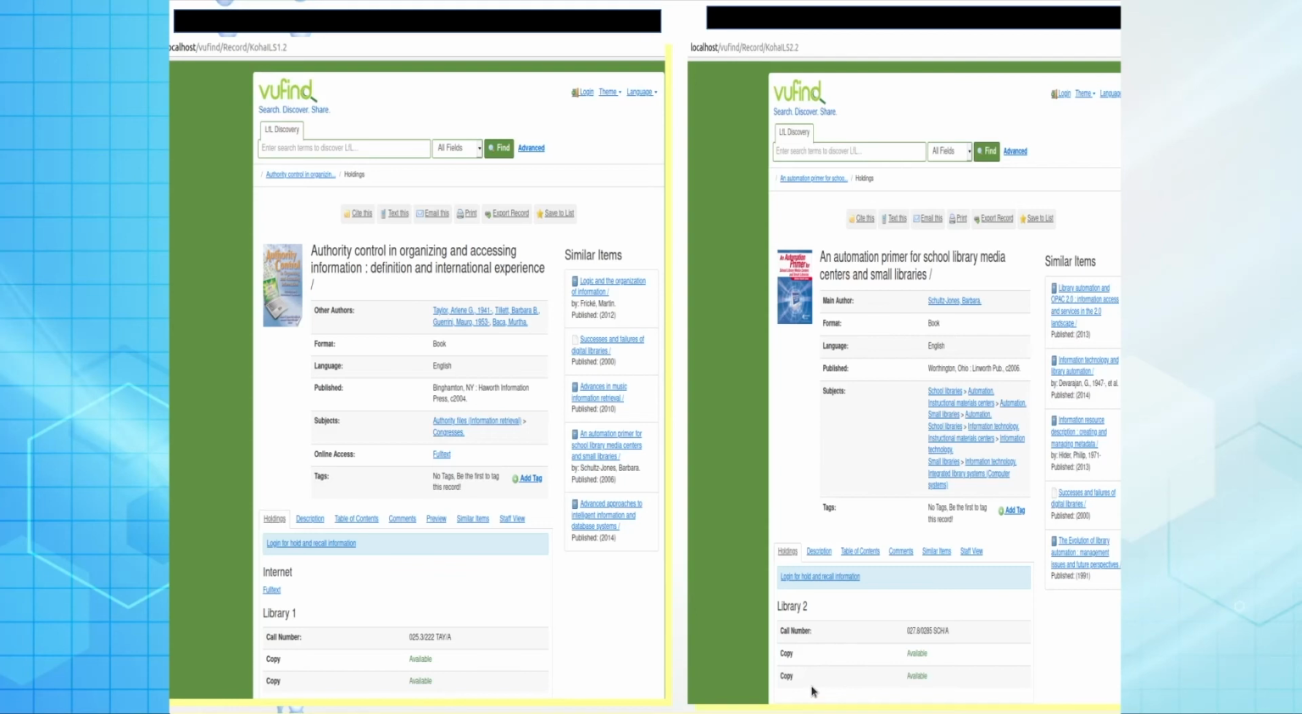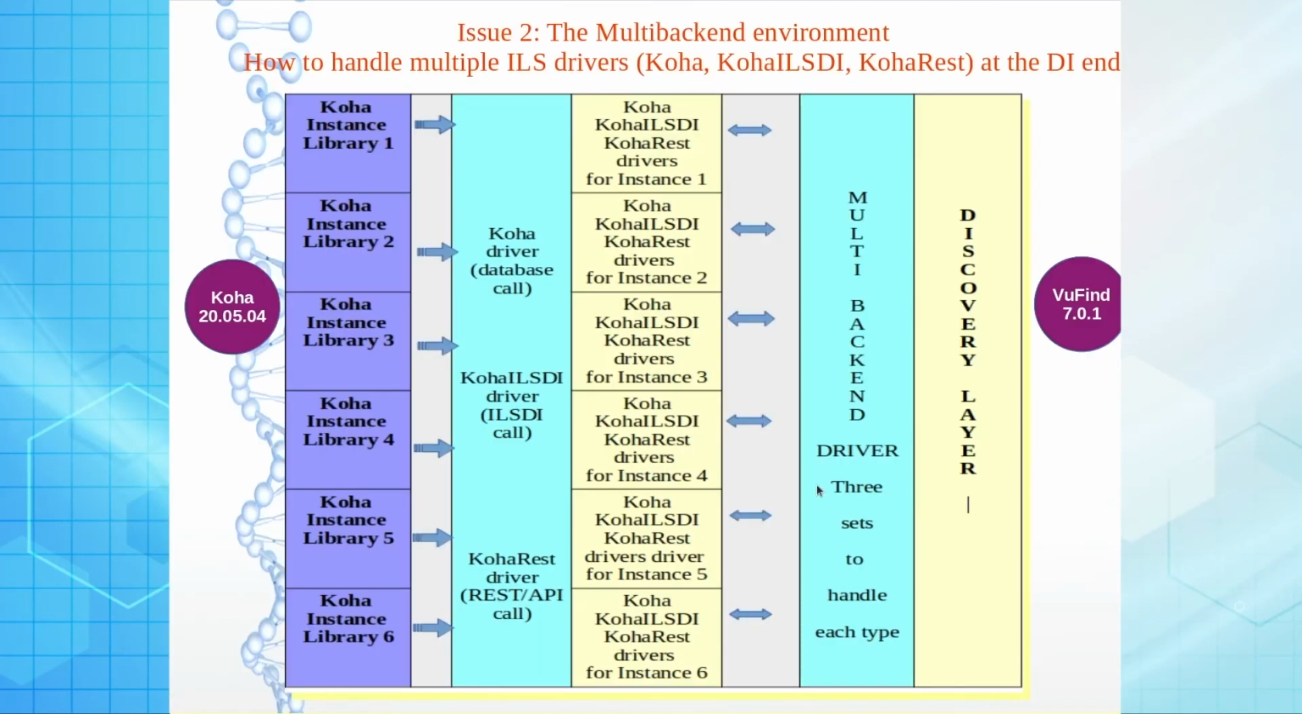In this way, indexing should be conducted in a multi backend driver, because you are now dealing with many ILSs and integrating all of them inside your Union Catalog. So this is the structure for the multi backend driver. We have 6 instances, 6 university libraries, and 3 drivers we are utilizing to compare which one is the best: the Koha driver, that is generation 1, the Koha ILS DI driver, generation 2, and the Koha REST driver, generation 3. All are working in the multi backend driver environment, and on the other hand we have VuFind.